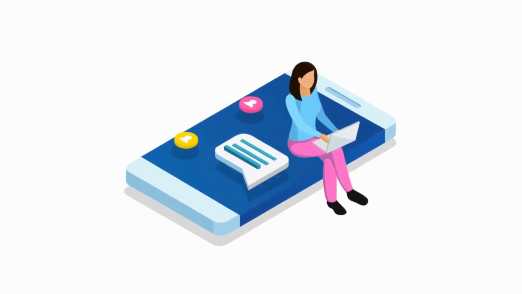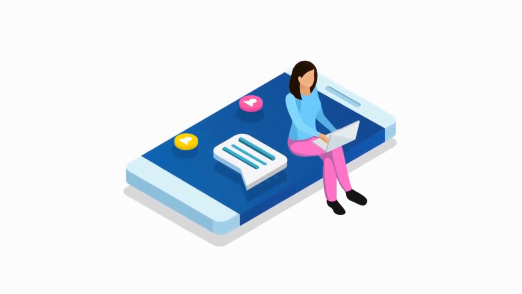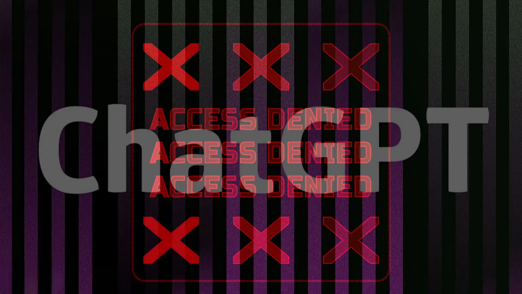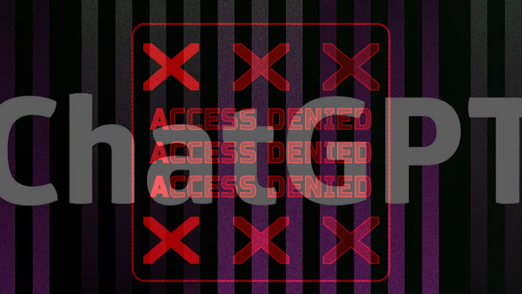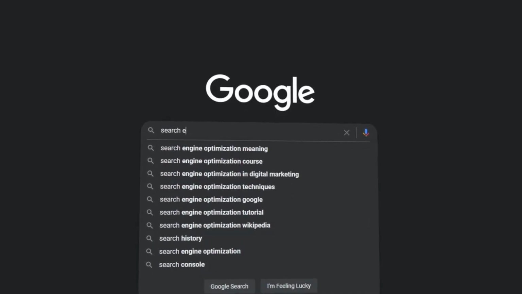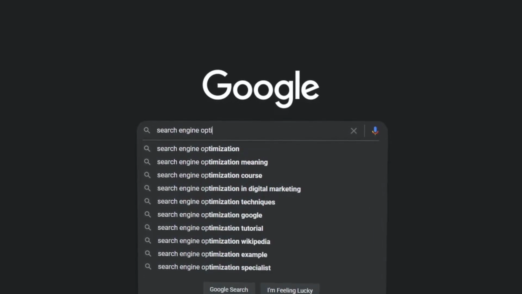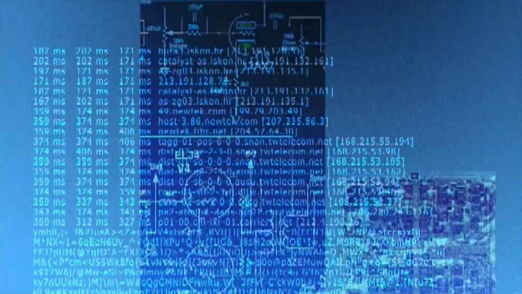Bard will use material that is currently available online, including statistics and sources. Bard will have access to the most recent data and will be able to deliver more up-to-date information, whereas ChatGPT's knowledge is restricted to events through 2021. Bard will have access to a wealth of data and be integrated with Google's search engine, providing an advantage against ChatGPT, which is supported by Microsoft.